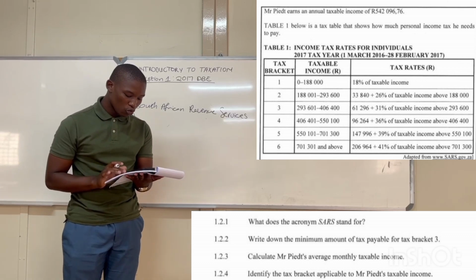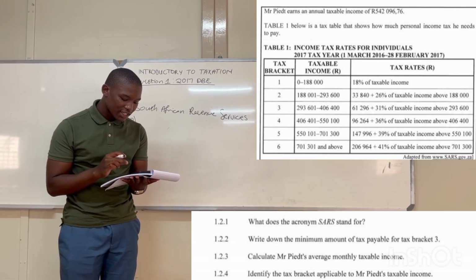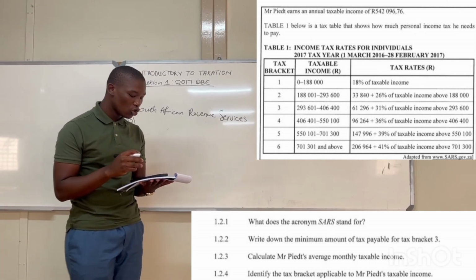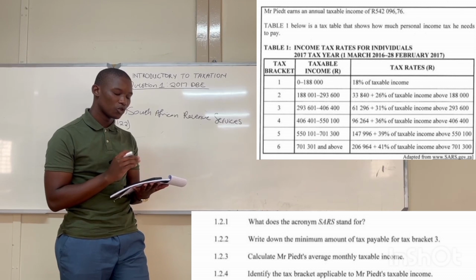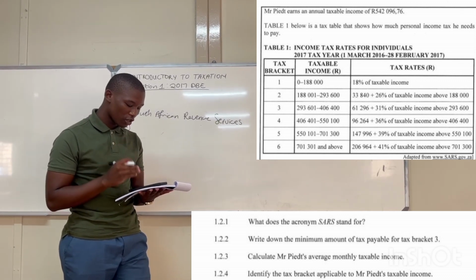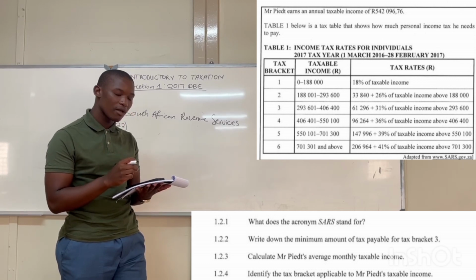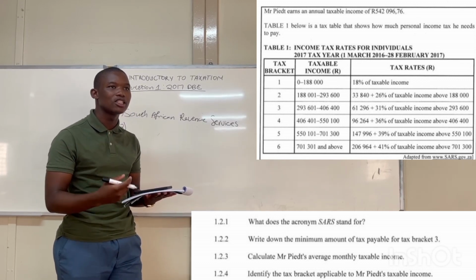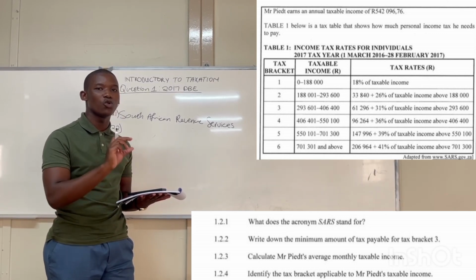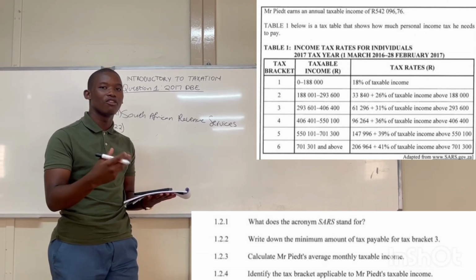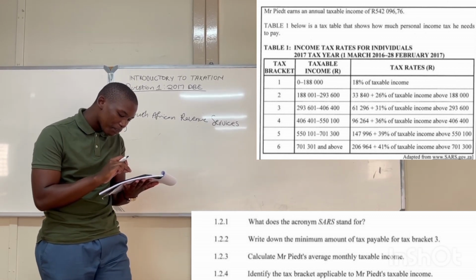Question 1.2.2 says, write down the minimum amount of tax payable to tax bracket number 3. So you go to tax bracket number 3. What does the question say? It says, write down. You can calculate, you follow the instruction of the question, you write down. So what is the minimum amount of tax payable? So in order for you to pay tax, when you qualify to tax bracket number 3, what's the minimum amount that you need to earn in order for you to qualify to tax bracket number 3? What's the minimum amount? So you check there, it says